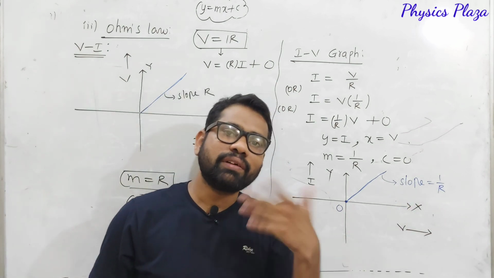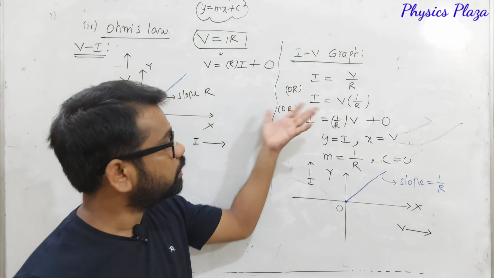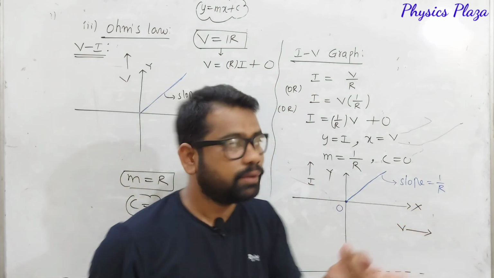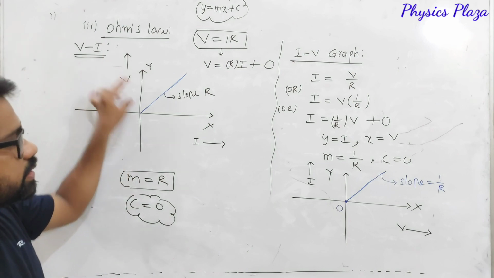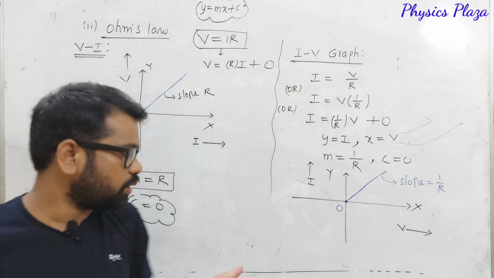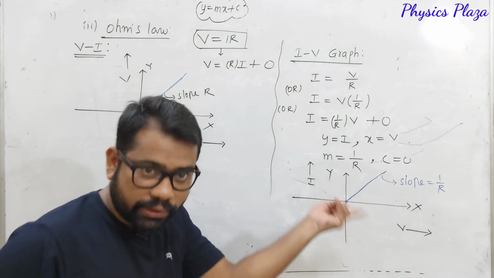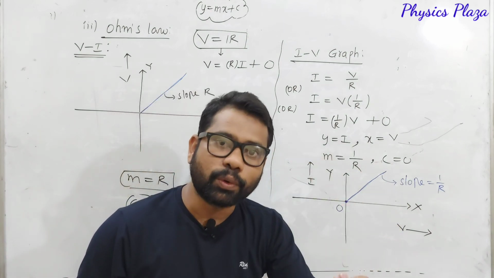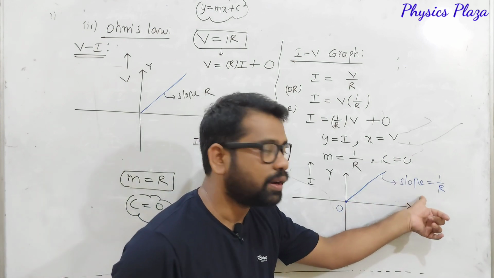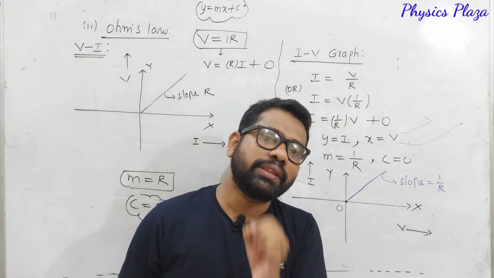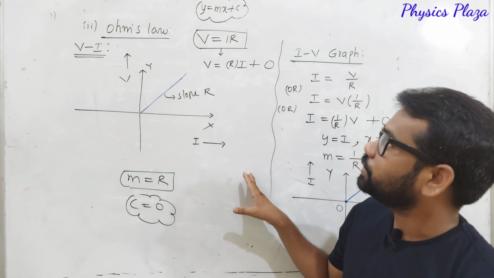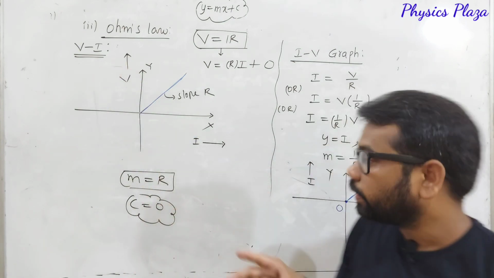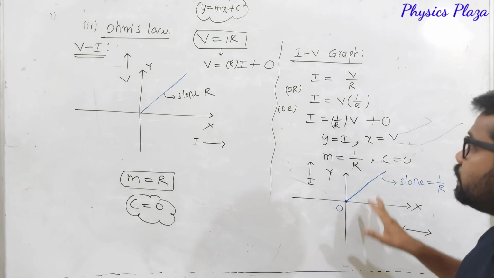But generally, whenever we are practicing Ohm's law diagrams, especially the VI graph and IV graph, we just learn it by heart. What is that? If V is taken on the y-axis and I is taken on the x-axis, yes, the slope is R only. Whereas if you reverse it, if you change these V and I values, R will become reciprocal, then the slope will become 1 by R. But it is not that. For that, there is a perfect method. So in this graphical method, dear children, we can explain why the slope of the VI graph is R and why the slope of the IV graph is 1 by R.